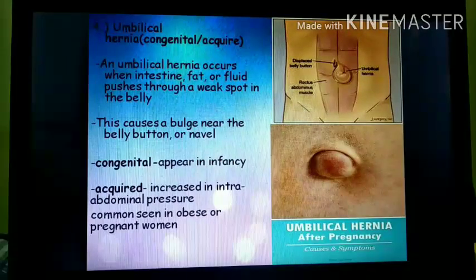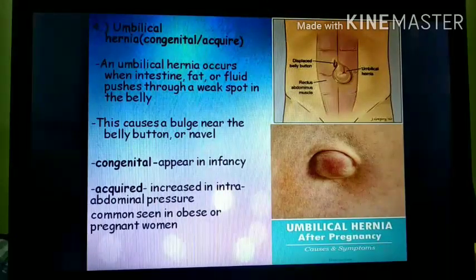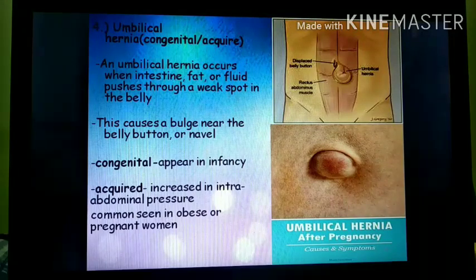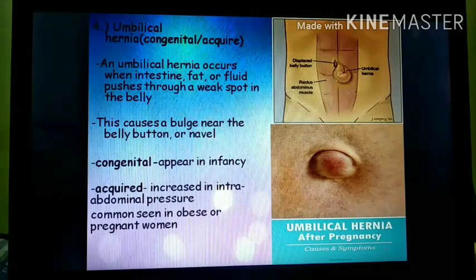Next is umbilical hernia. It is a type of hernia. An umbilical hernia occurs when intestine, fat or fluid pushes through a weak spot in the belly. Normally in the belly there is a navel from where the abdominal organs may protrude. It occurs when the abdominal wall is weakened at the point of the umbilical cord and part of the small intestine passes through the umbilical ring. This causes a bulge near the belly button. Belly button is also called the navel or umbilicus.